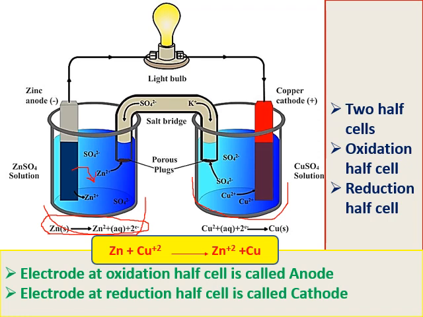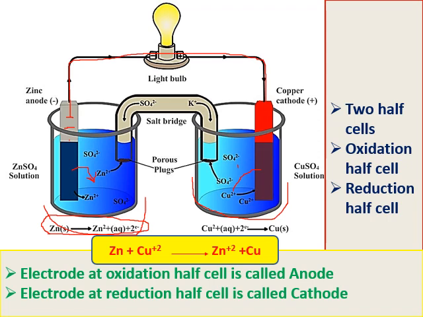So here Zn2+ is released into the solution. Electrons are released on the metal surface. So here electrons are generated on the zinc metal, but these electrons are immediately dragged by the external wire and reach the copper. Why do they reach the copper? Here electrons are required. Cu2+ requires electrons. It accepts electrons and converts into copper.